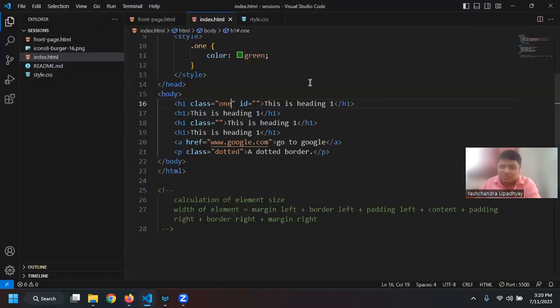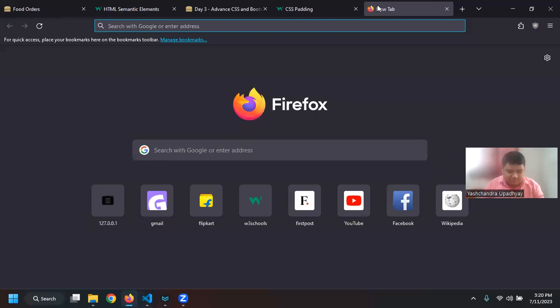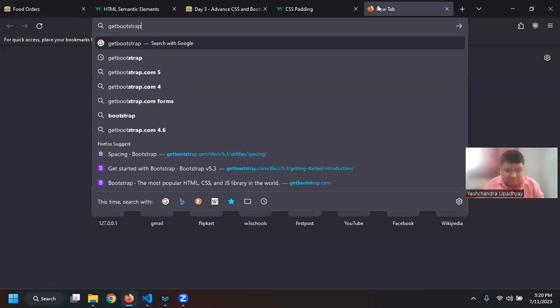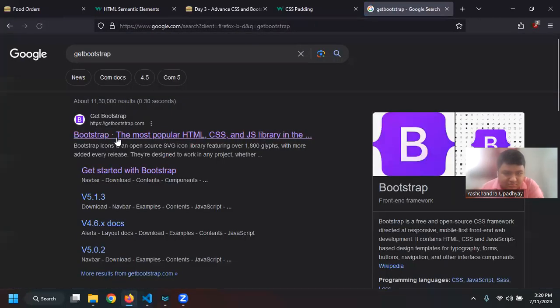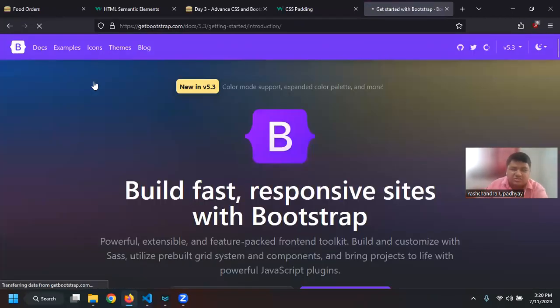So basically in Bootstrap, the Bootstrap team has already written a CSS file. And what they have done is, if I go to get Bootstrap, right, so we go to get Bootstrap and then go to docs.